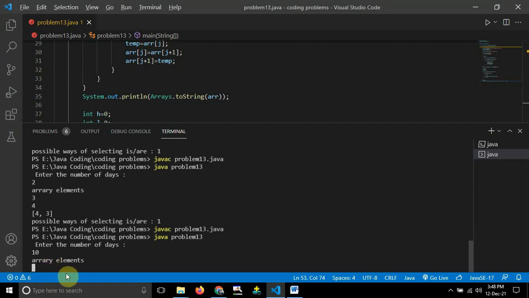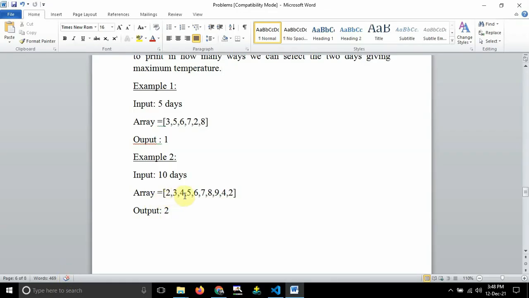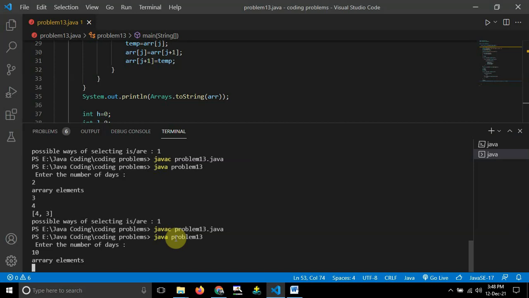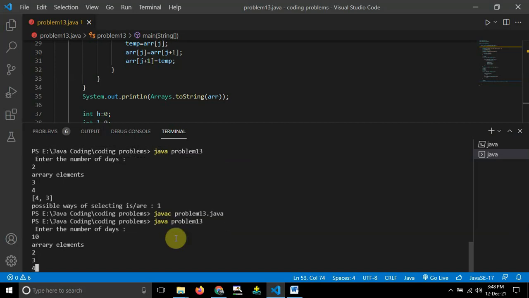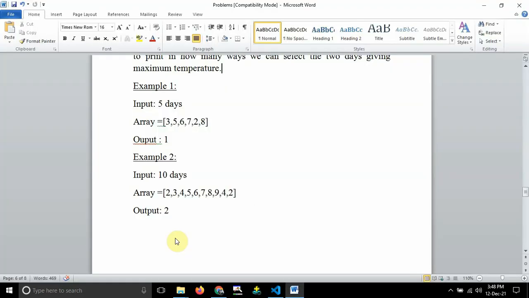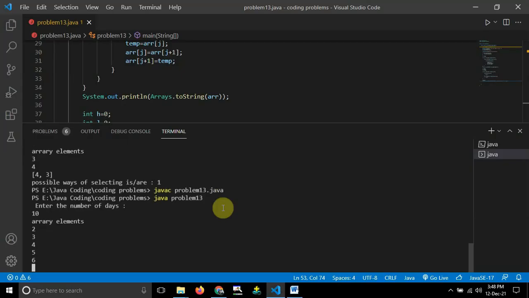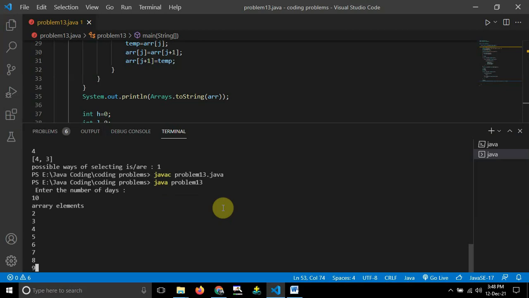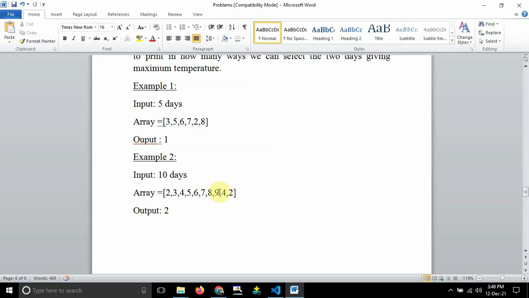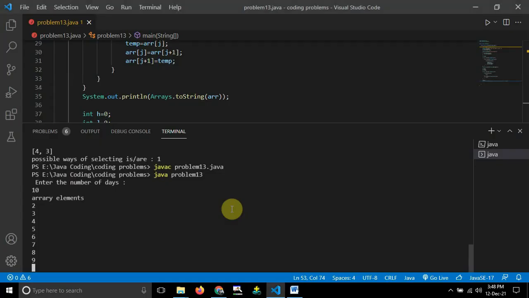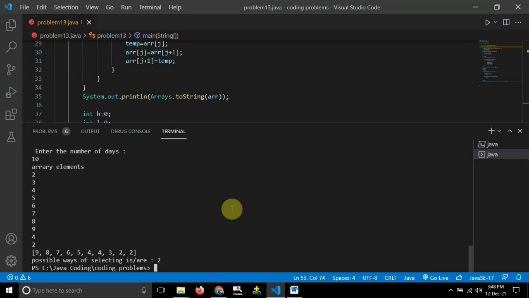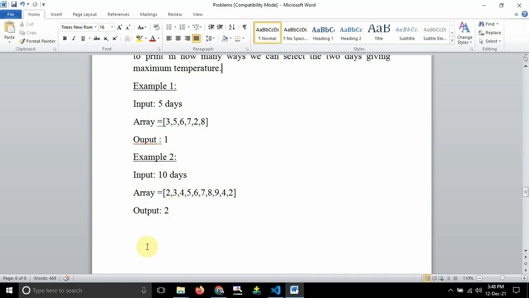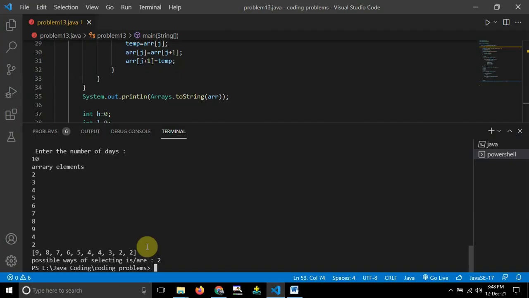The array elements are 2, 3, 4, 5. First one is 2, then 3, then 4, then 5. After that 6, 7, 8, 9, and the last two elements are 4 and 2. If I enter like this, the expected output is 2, and you can see the output here is also 2. Now let me show you another condition.